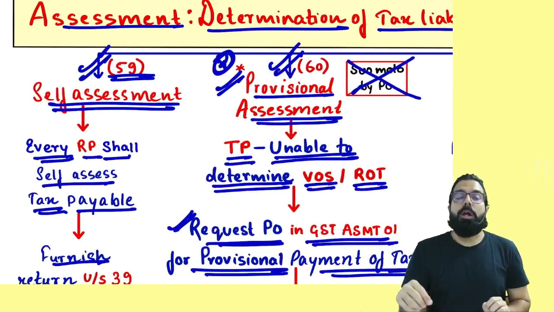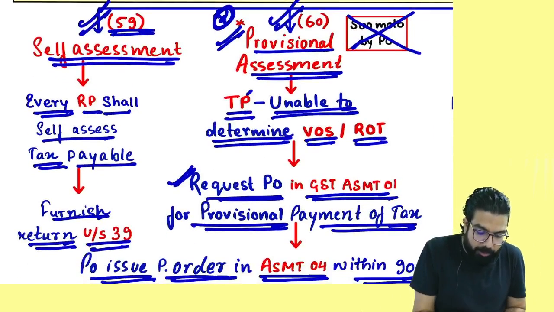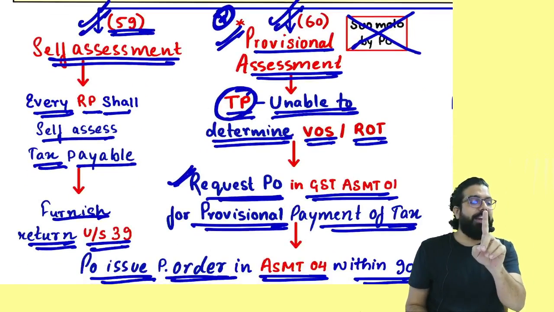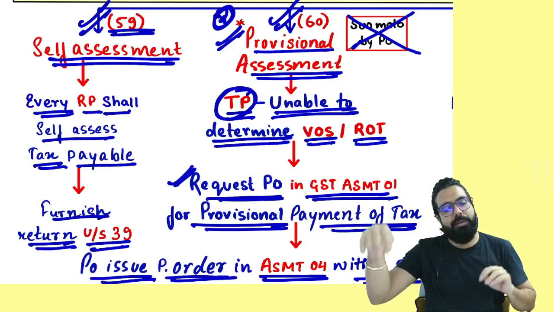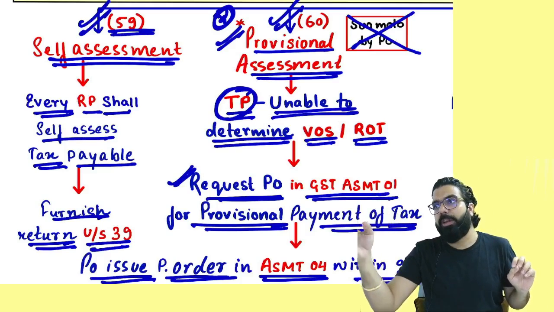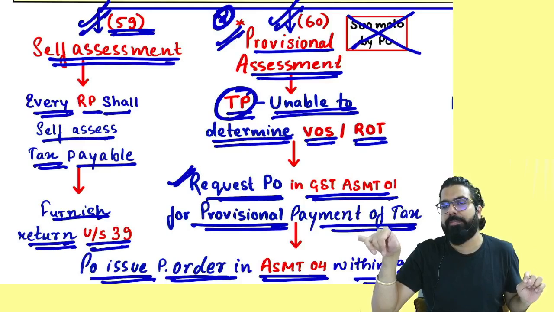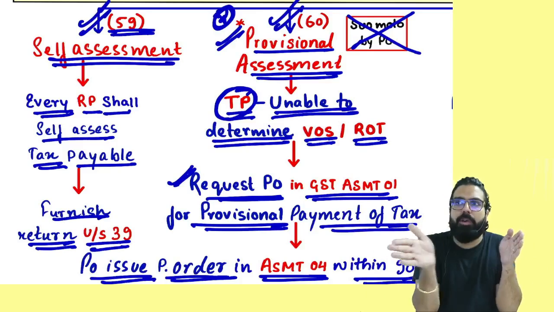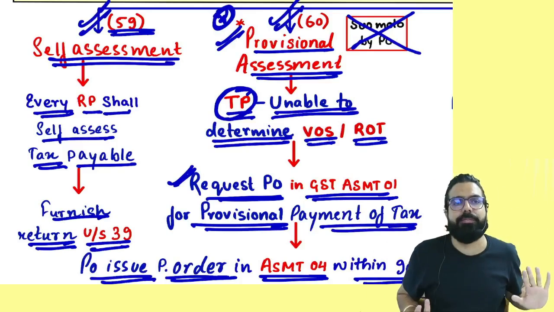Everyone here now. I was unable to find out the value or rate of tax. Remember, provisional assessment can be asked for by the taxable person. Sir, I was not able to find out the value or rate of tax. Ask the officer for provisional assessment. He will give you the provisional assessment order. Provisional assessment order will be given within how many days? 90 days. After that, within 6 months the final assessment order. If not within 6 months, a further 6 months. If not, a further 6 months, up to 4 years.